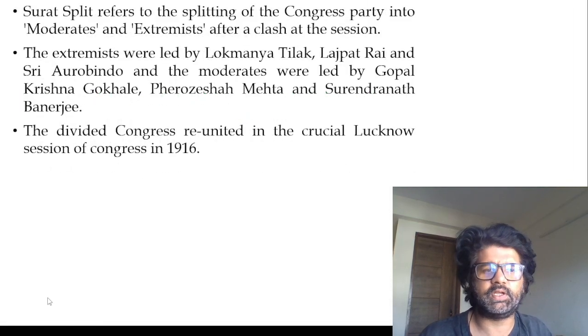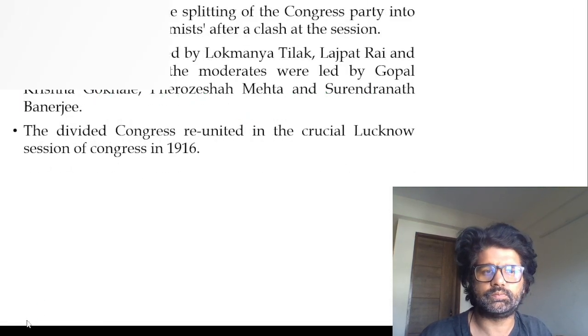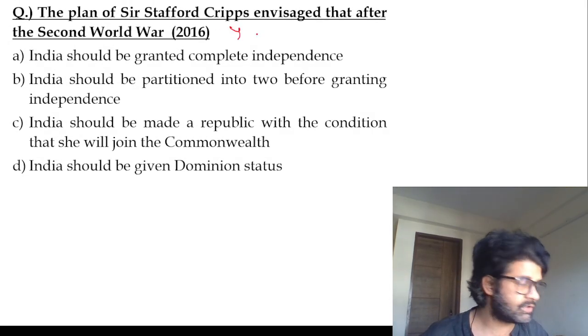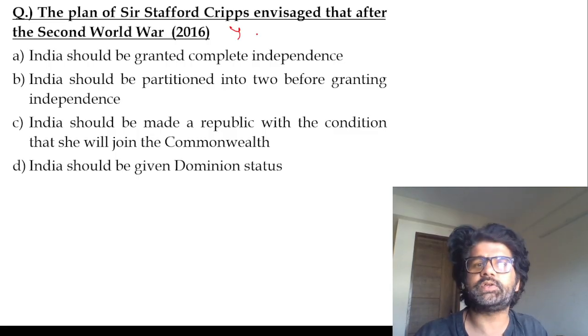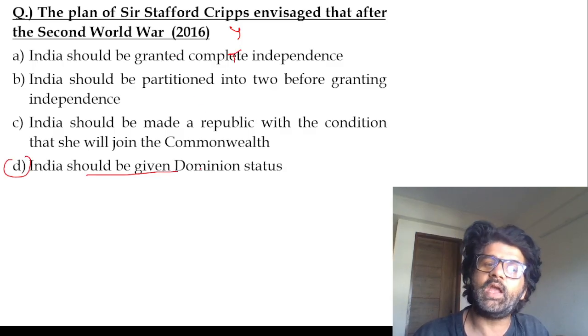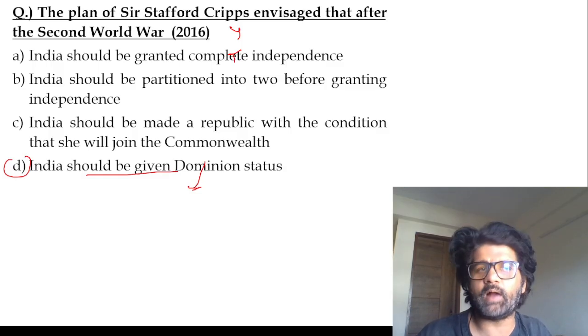So you can see all these things. The plan of Cripps mission is also important. They have asked a lot of questions on Cripps mission. The plan of Sir Stafford Cripps envisaged that after the Second World War, India should be granted, no, they were saying India should be given dominion status, and we had given away dominion status after the Nehru Report